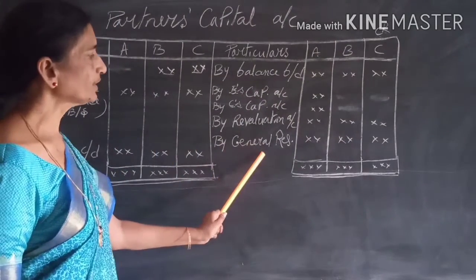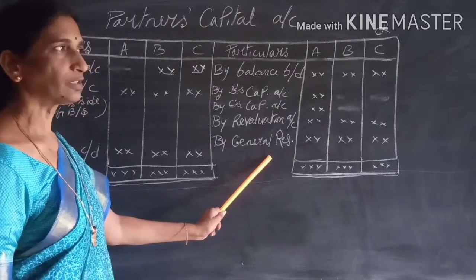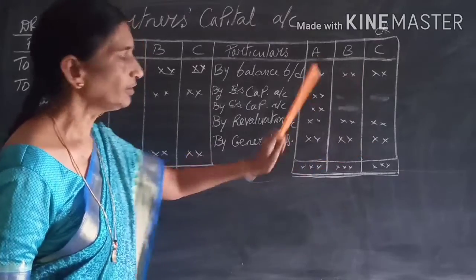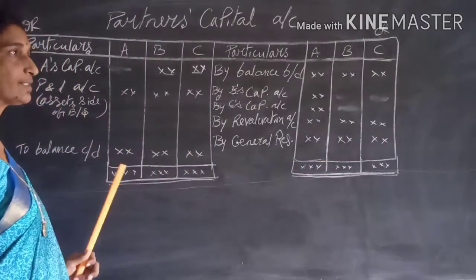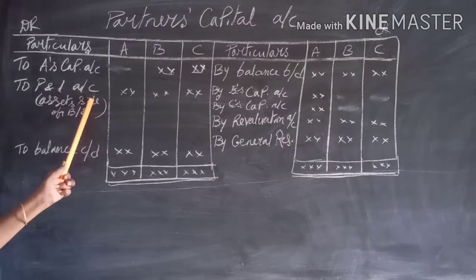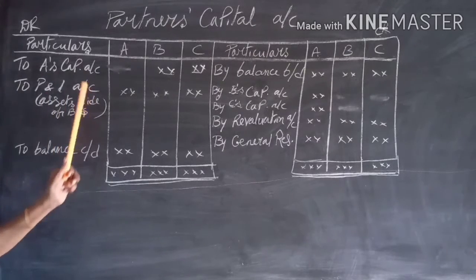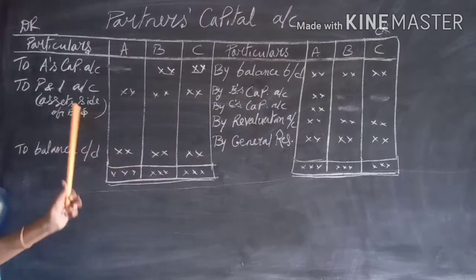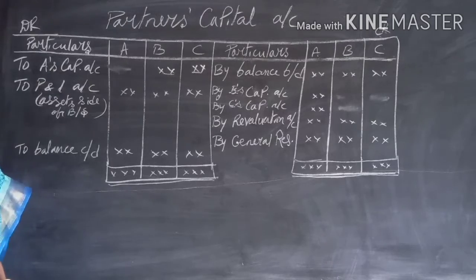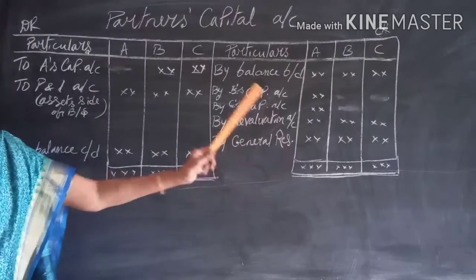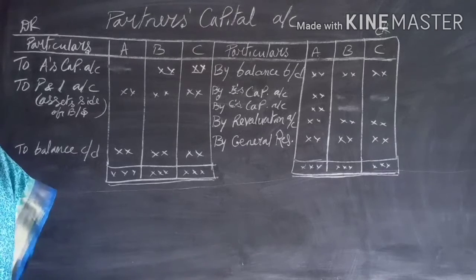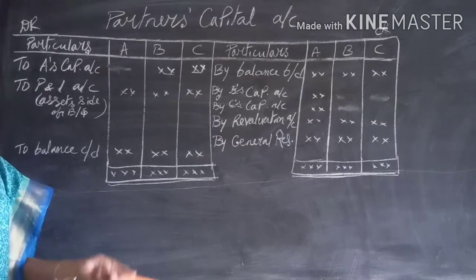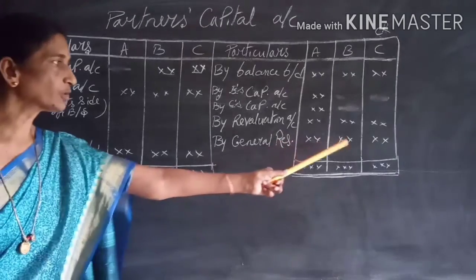Next, treatment of general reserve. So whatever general reserve is there, when the partners decide to close it, the same is being shared in whole ratio. Likewise, on the asset side, if any profit and loss account appears, that is undivided loss, that is also being debited to them in the profit sharing ratio. And if any workman's compensation reserve is there, that is also being shared. And if any investment fluctuation reserve is there, so if any balance is there after transferring the required amount to investments, the same is also being shared.